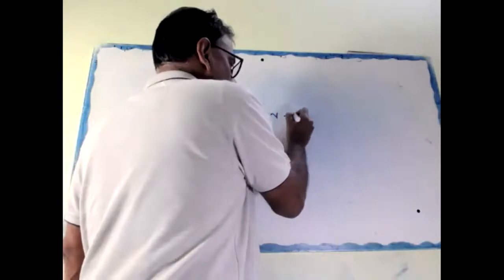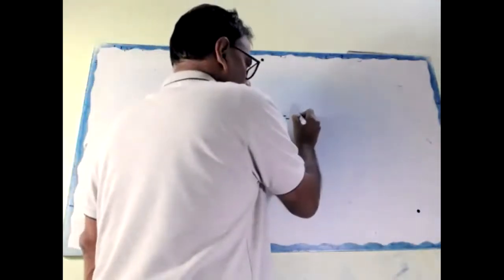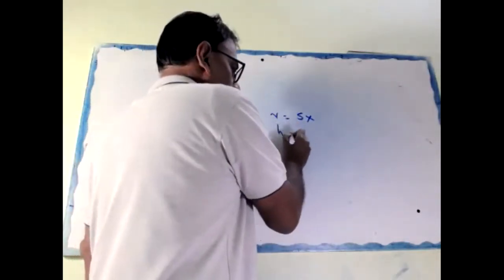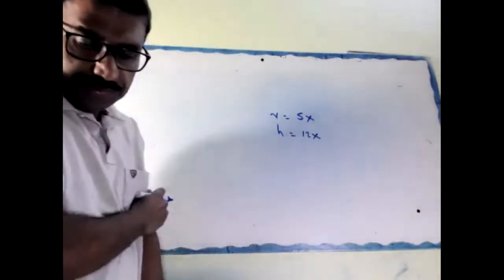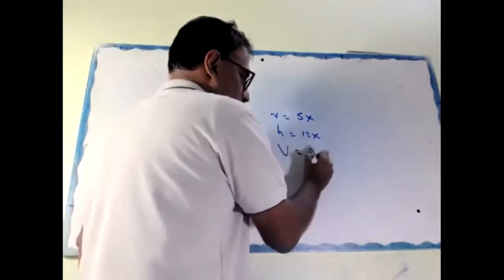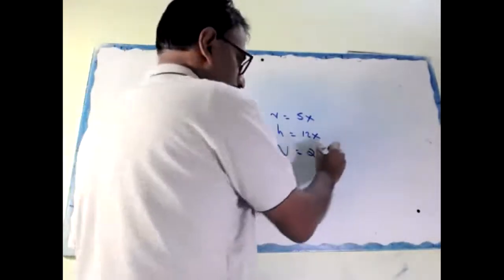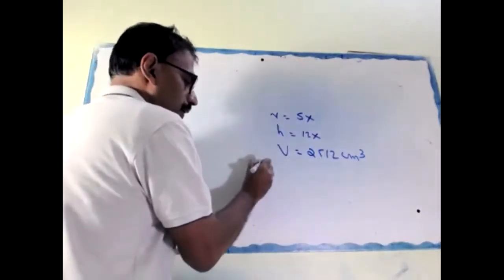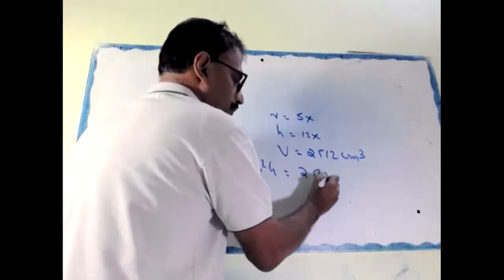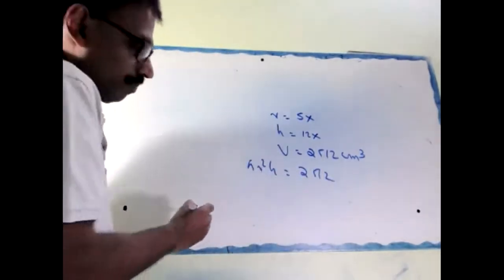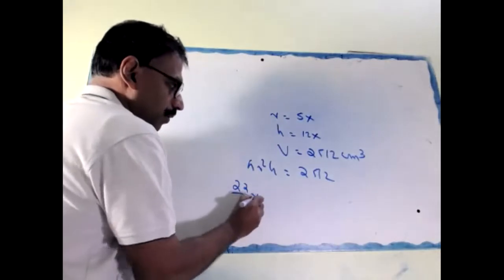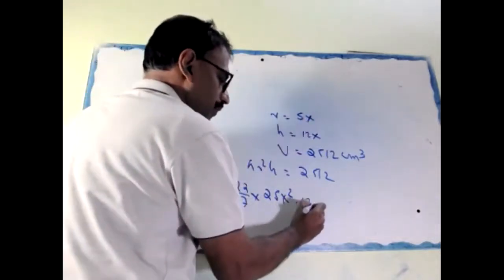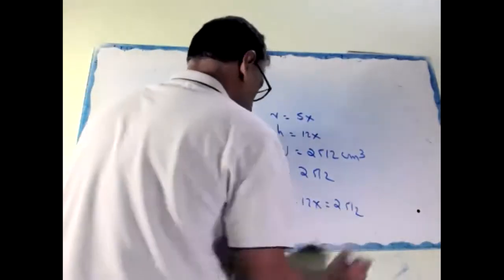R equal to 5x, H equal to 12x. Volume is 2512. Pi r square h equal to 2512. So 22 by 7 into 25x square into 12x equal to 2512.